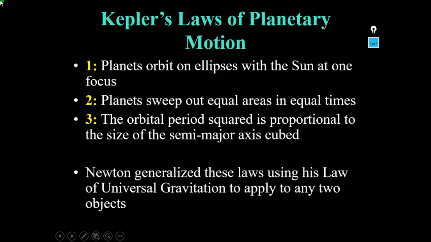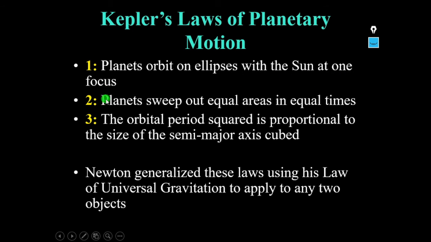Kepler's laws of planetary motion help us understand planetary motion in a better way. As I've already discussed Kepler's laws, I am just reminding you of them. According to Kepler's laws, the first law is that planets orbit on ellipses with the sun at one of its foci.